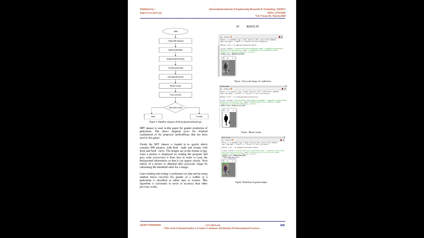There are a total of 890 images in the MIT dataset that consist of both male and female pictures having different views, and they are front and back views. The pictures are in JPG format. The algorithm that is used in the paper predicts the pedestrian gender correctly. Random forest is a supervised learning algorithm which is utilized for both classification and regression. This algorithm makes decision trees on data samples and then gets the prediction from each of them. Lastly it chooses the best solution by the process of voting.